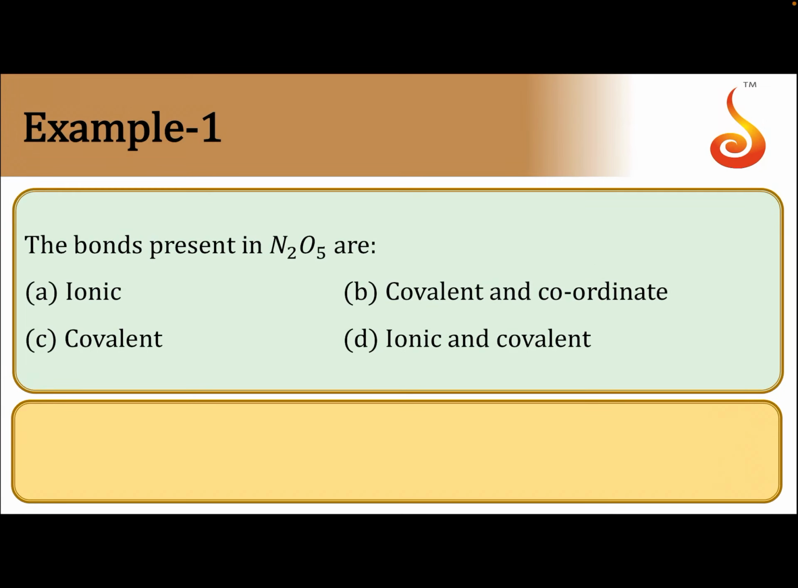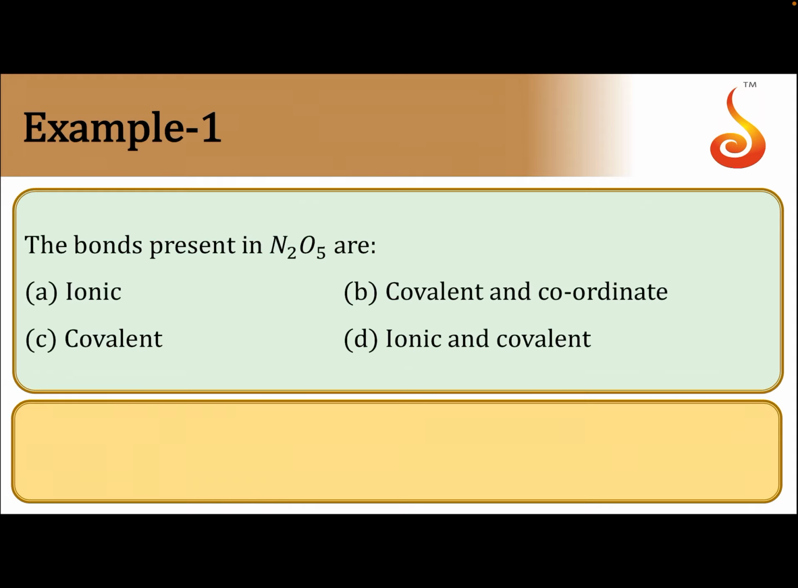The bonds present in N2O5 are... Let us write the structure of N2O5. 2 nitrogens, 5 oxygens. Okay. This oxygen, let us suppose it's forming 2 bonds. If it is forming 2 bonds, it will have 2 lone pairs. And nitrogen can form maximum 4 bonds.